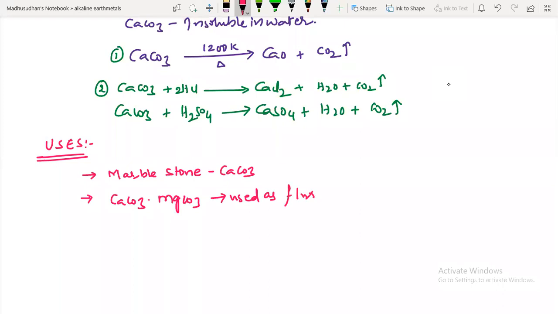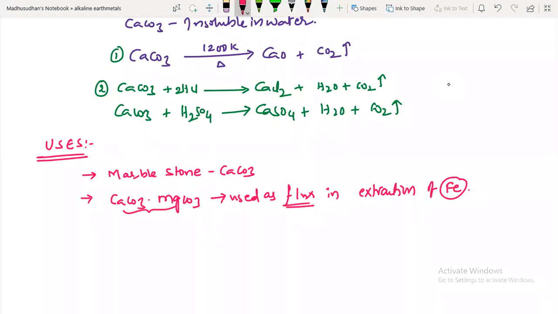This comes in the second year metallurgy topic. It is used as a flux in the extraction of iron. In the iron extraction, this composition is used as a flux.